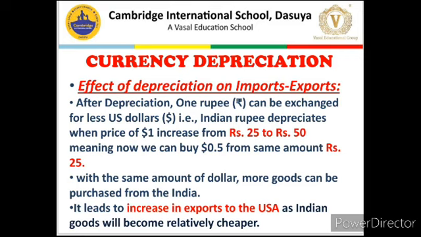But now because $1 is worth 50 rupees, the Indian company will have to send how many pens? 10 pens. Earlier they were sending 5 pens for $1. Now they need to send 10 pens for $1. So we can safely say currency depreciation has resulted in an increase in exports.